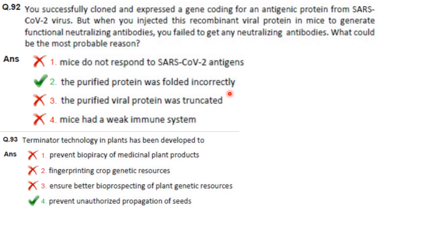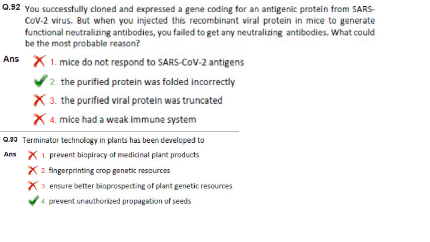If it was in the correct folding state, then the epitopes would be on the surface and they would be easily recognized by the antibodies. So, since the protein was folded incorrectly, you could not get any neutralizing antibodies. The next one. Terminator technology in plants has been developed.